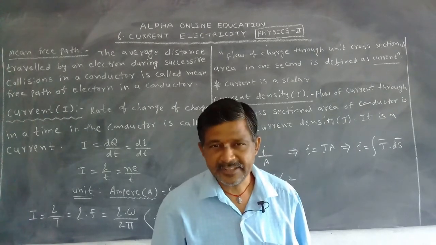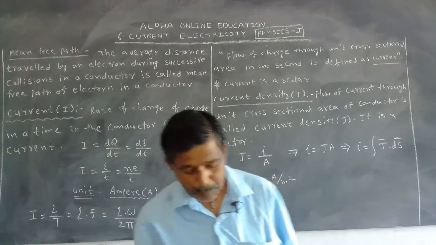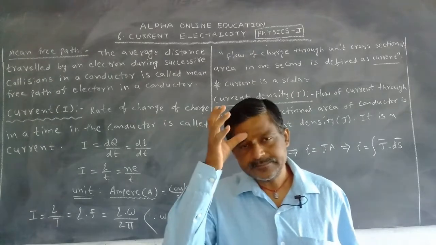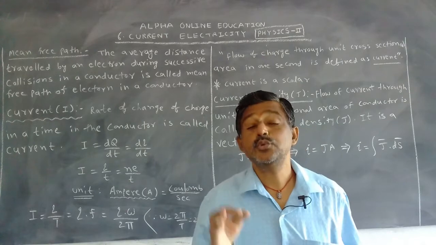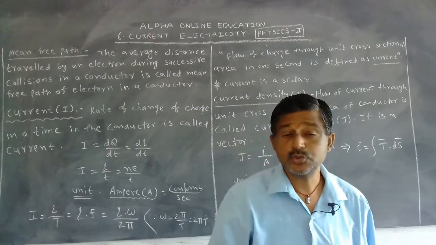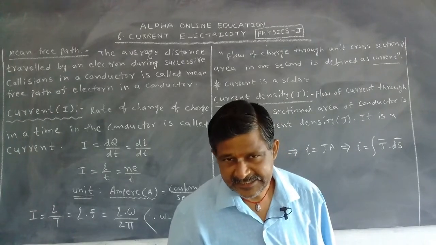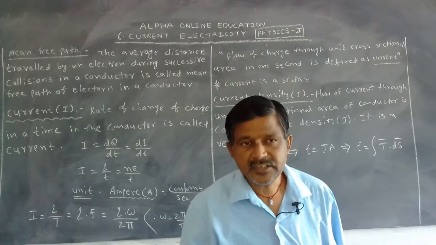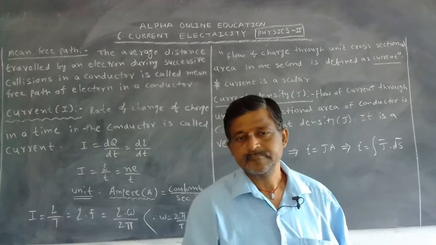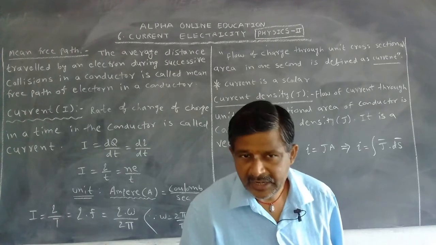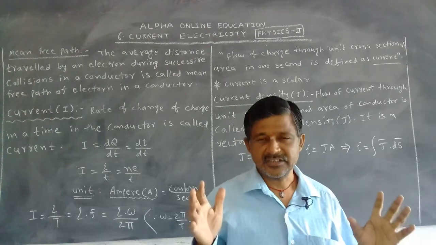Free electron is required. The current flows means the charges flow through the conductors only. Why do we say the conductor? Conductor has free electrons in it. That's why the current flows through the conductor.